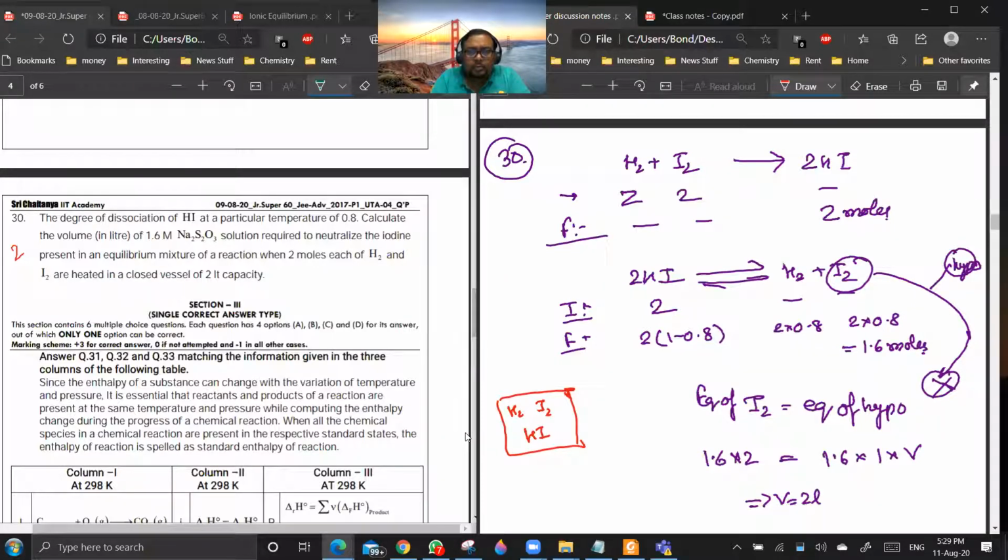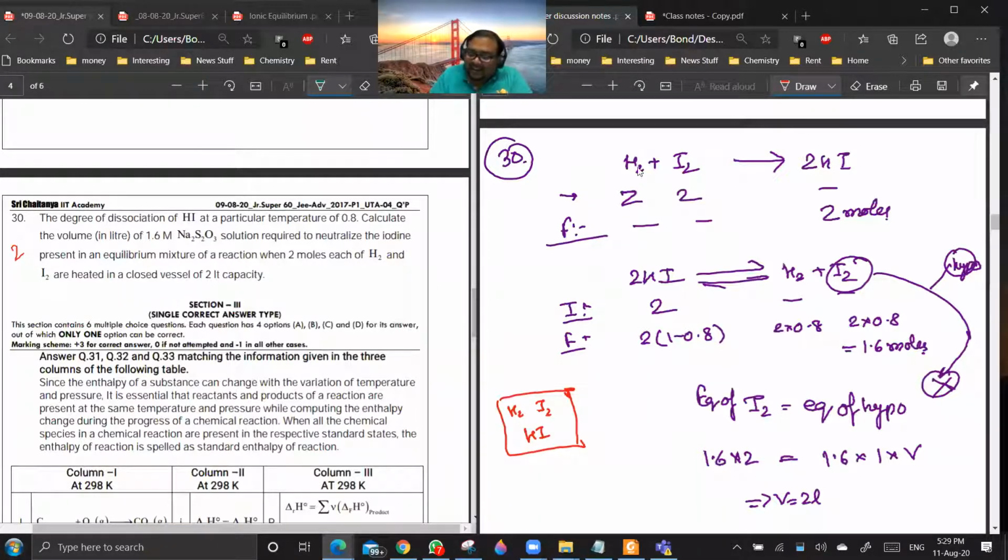Sir, they said the degree of dissociation of HI is 0.8, but we are considering it as H2 plus I2 gives 2 HI, so it should be 1 by 0.8, no, sir? No, it's not the equilibrium constant. It is the degree of dissociation. Oh, okay. Alpha cannot be inverted, no. Okay, sorry, sir.